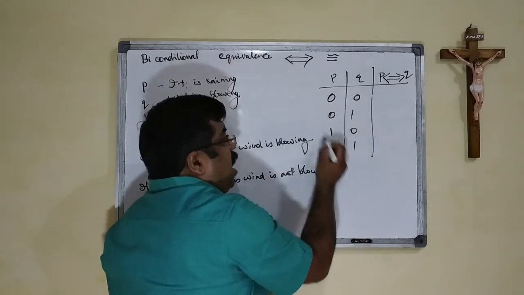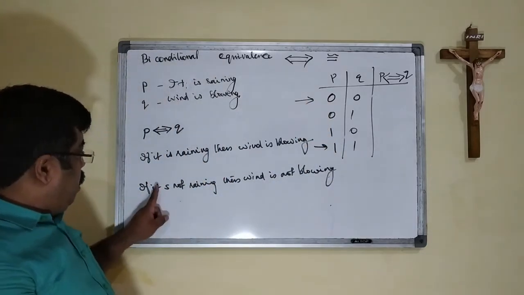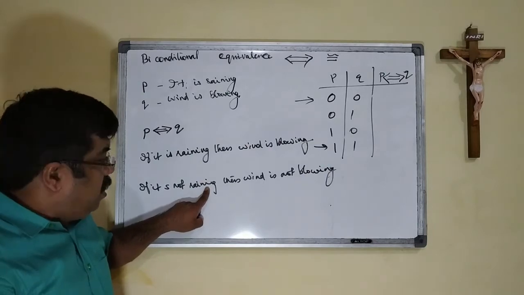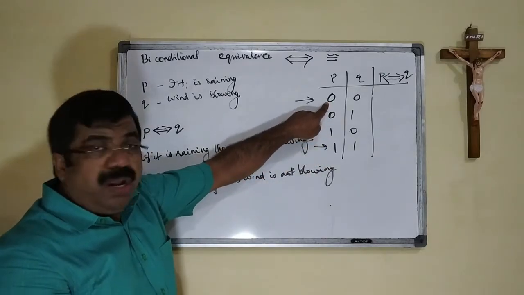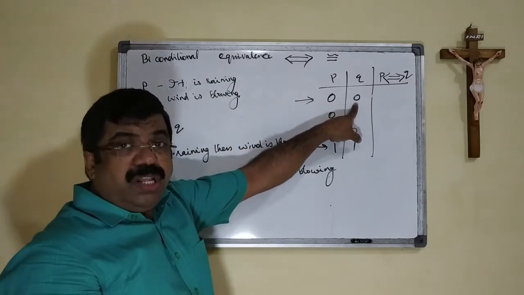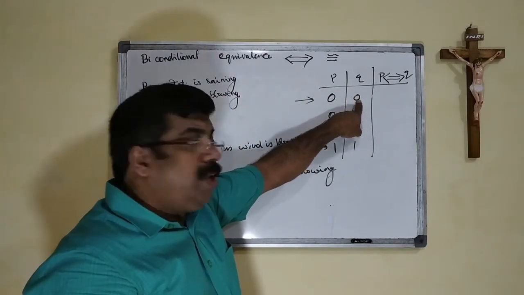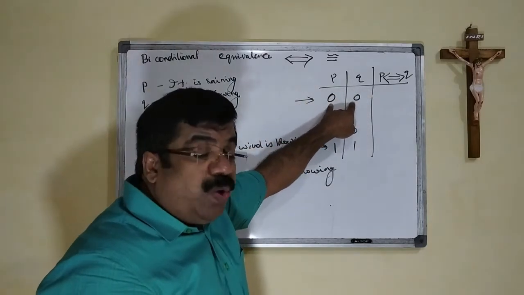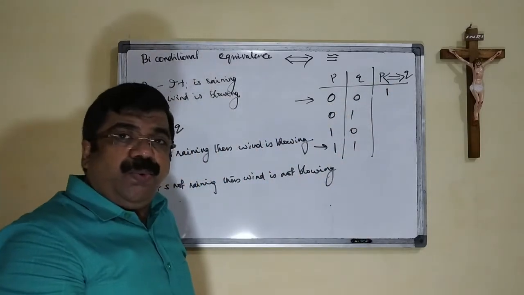See, in the first and the last cases, what is happening? It is not raining, and the wind is not blowing. 0 shows not raining, and 0 in Q shows wind is not blowing. That is, both are equivalent in that case, so the output will be 1.